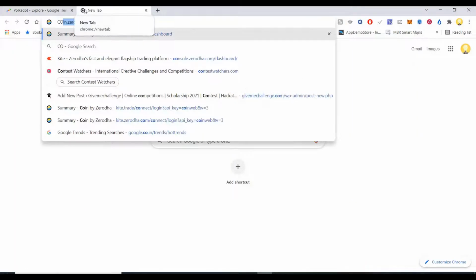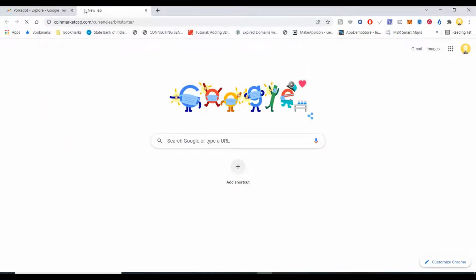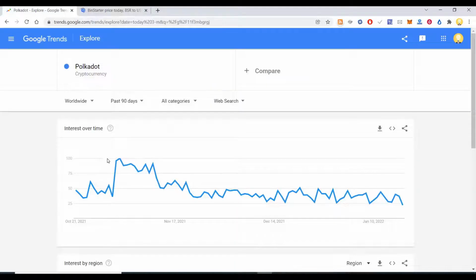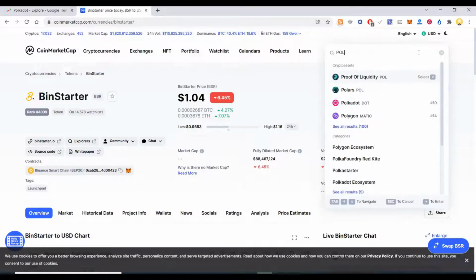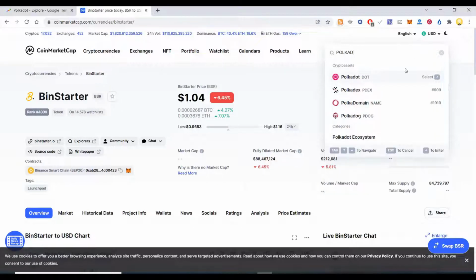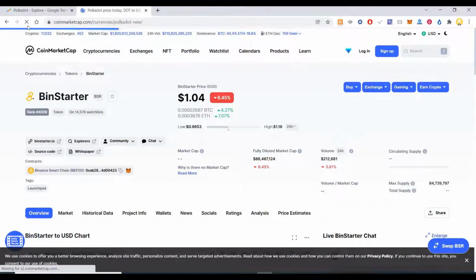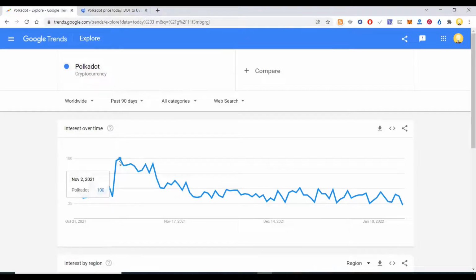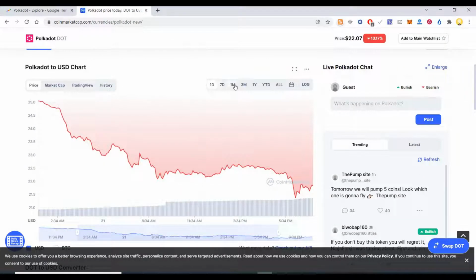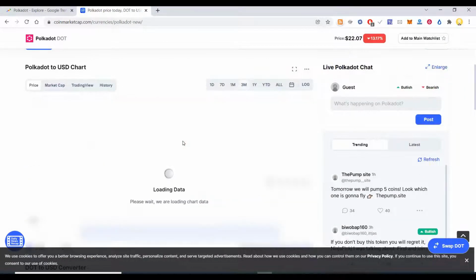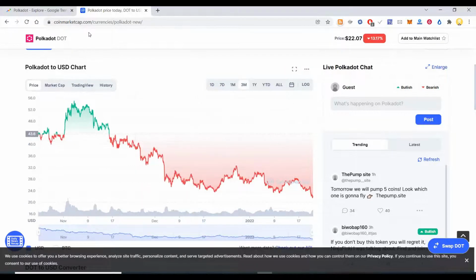So let's go to coin market cap and see what was happening to Polkadot on November 2nd, right? So let's come here and say Polkadot on November 2nd. Maybe some event is happening on that day that made it go up on that particular day. Let's look at 3-month chart.